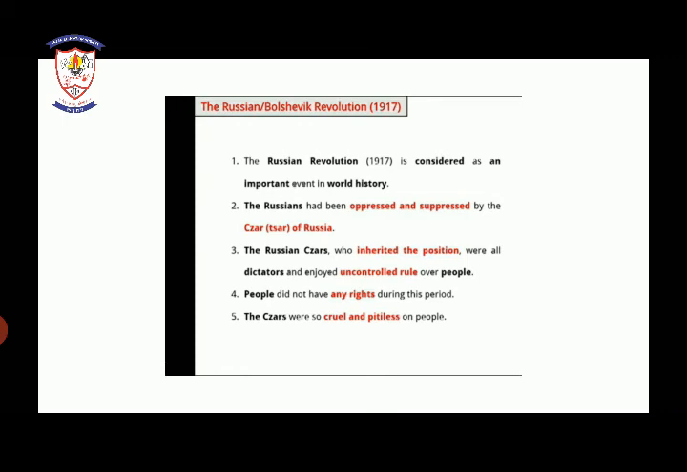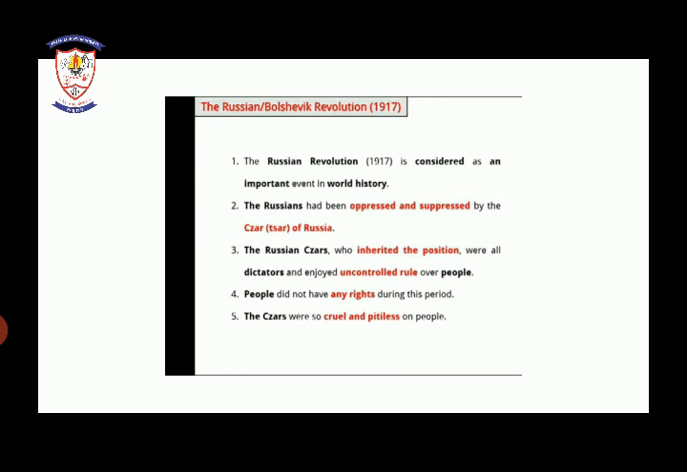Till now we have seen colonialism in Asia, colonialism in Africa, factors that caused the First World War, and its effects. Now our second important topic is the Russian Revolution, also known as the Bolshevik Revolution of 1917. The Russian Revolution is considered an important event in world history.